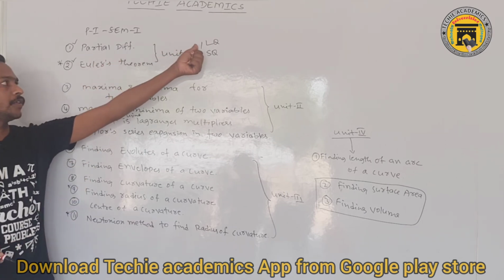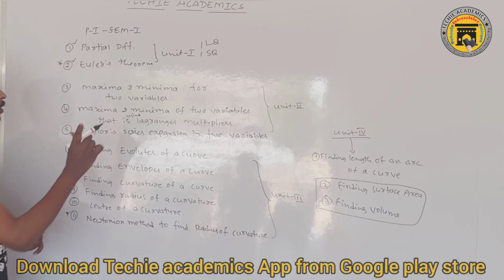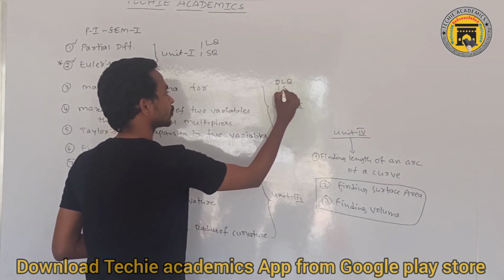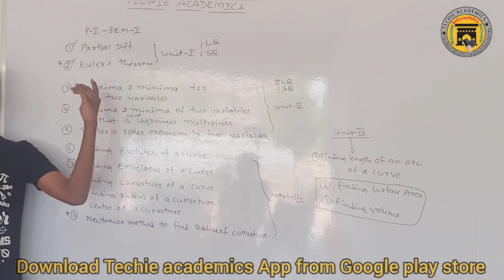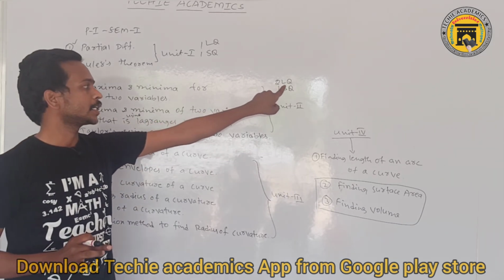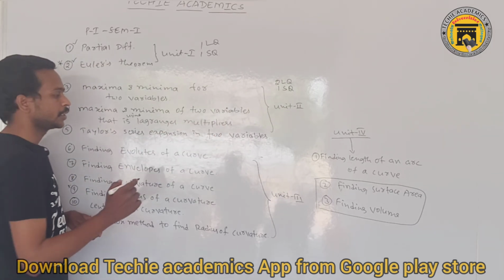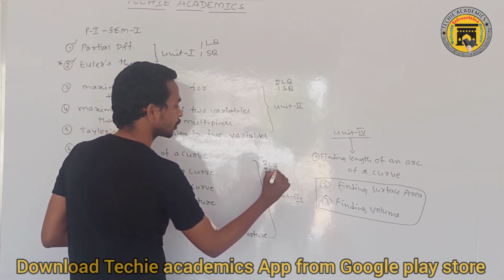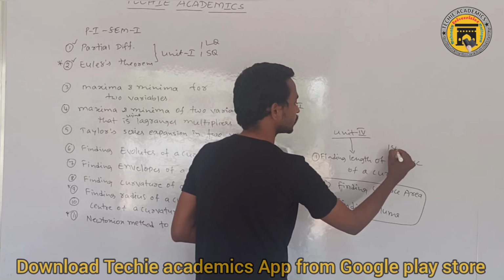So just I am giving clarity. You can definitely attempt one long question. From the second unit, you can definitely attempt two long questions and one short question, if you know at least these three topics. No need to add up all the topics. Coming to the third unit, here you can definitely attend two long questions and two short questions. If you know this topic here, you will attend one short question.